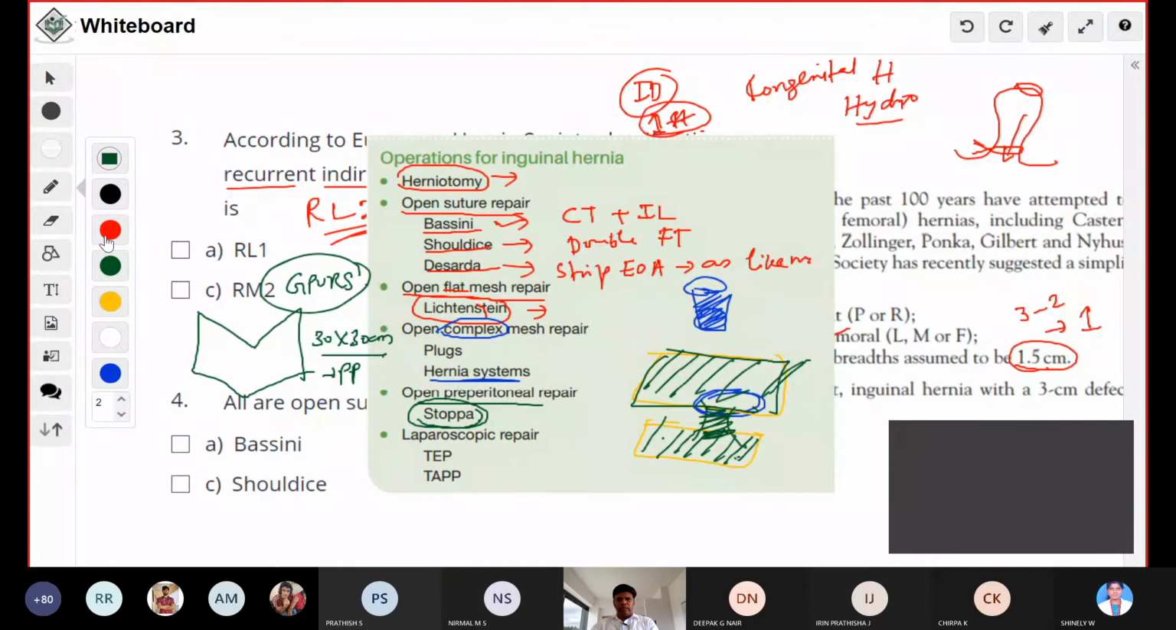Finally, laparoscopic repair has two types: TEP, totally extraperitoneal, and TAPP, transabdominal preperitoneal repair. So these are the surgeries available for inguinal hernia. Again, this is a basic one you should know. Okay, with that, we'll go to the next question.